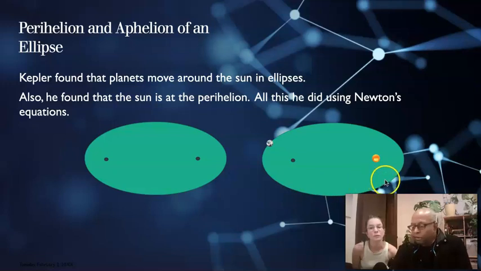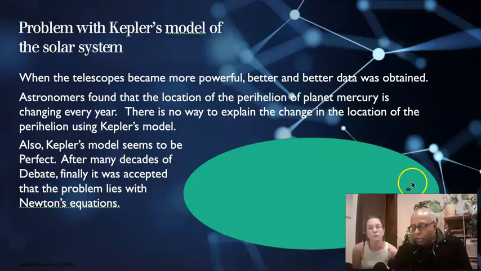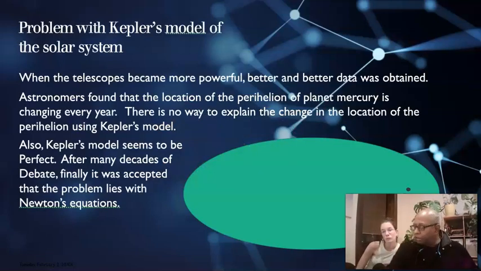All right. This change in the location of the sun relative to Mercury after every orbital cycle cannot be explained using Kepler's laws. Kepler's laws cannot explain this change in the location of the sun after every orbital cycle of the planet.